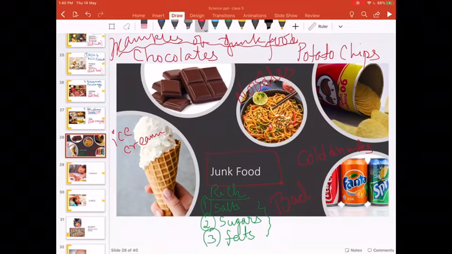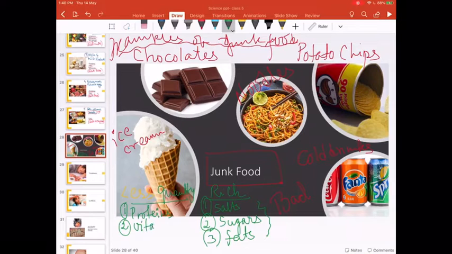And it has very less quantity of the very important food items: proteins, vitamins, and minerals.